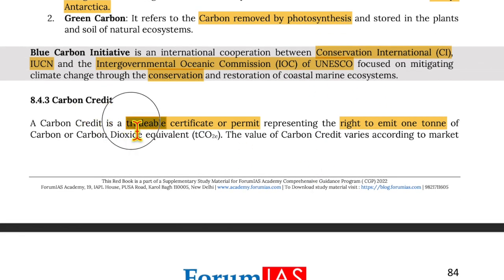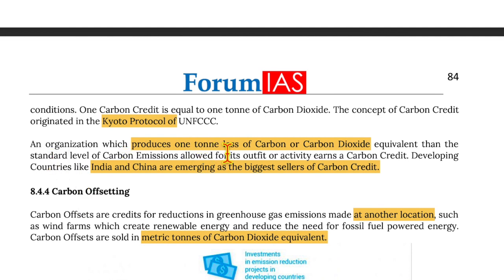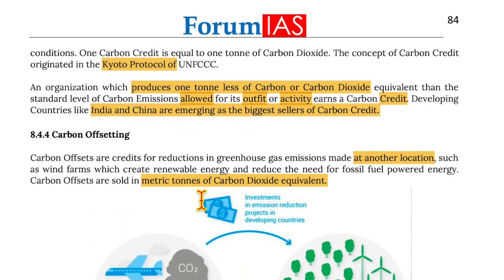Now, a carbon credit is a tradable certificate or permit representing the right to emit 1 ton of carbon dioxide equivalent. The value of a carbon credit varies according to market conditions. 1 carbon credit is equal to 1 ton of carbon dioxide. The concept of carbon credit originated in the Kyoto Protocol of UNFCCC. An organization which produces 1 ton less of carbon or carbon dioxide equivalent than the standard level of carbon emissions allowed for its output or activity earns a carbon credit. Developing countries like India and China are emerging as the biggest sellers of carbon credit.